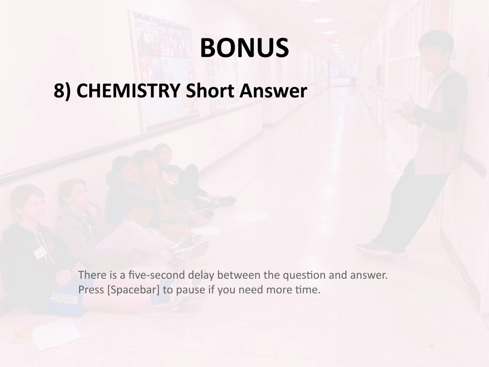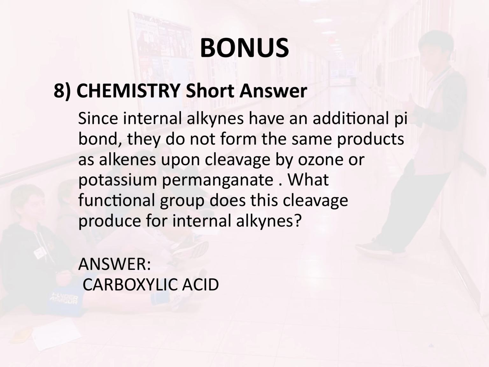Bonus 8. Chemistry. Short answer. Since internal alkynes have an additional pi bond, they do not form the same products as alkenes upon cleavage by ozone or potassium permanganate. What functional group does this cleavage produce for internal alkynes? Answer: carboxylic acid.